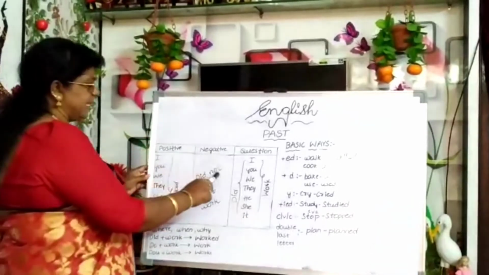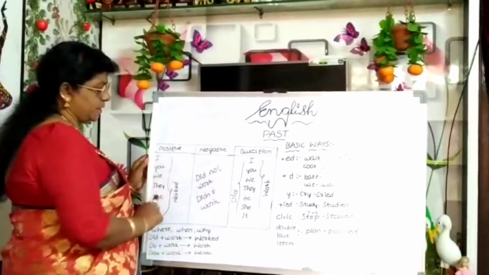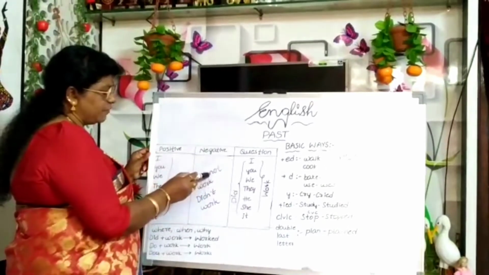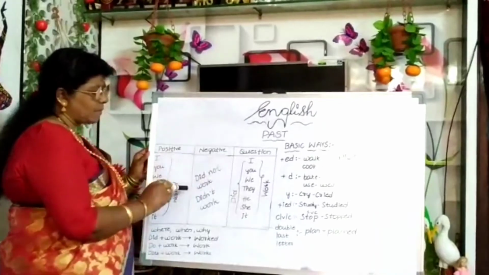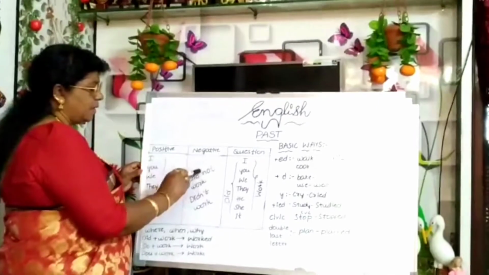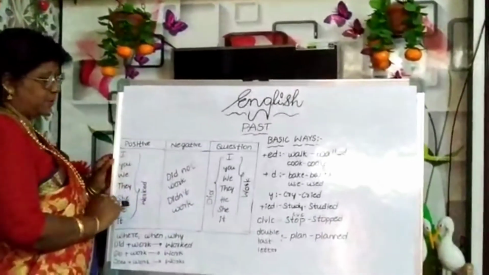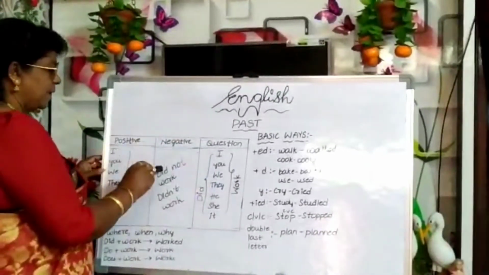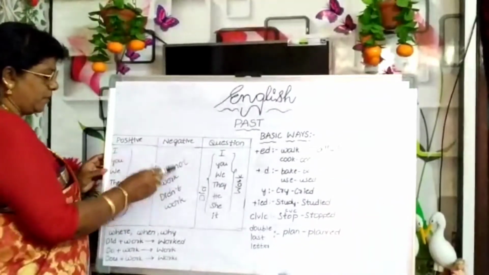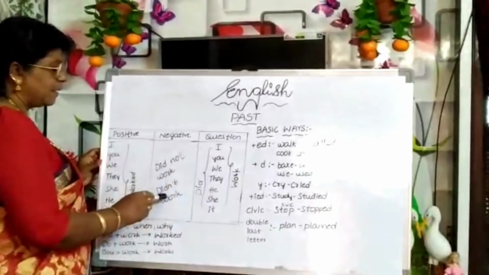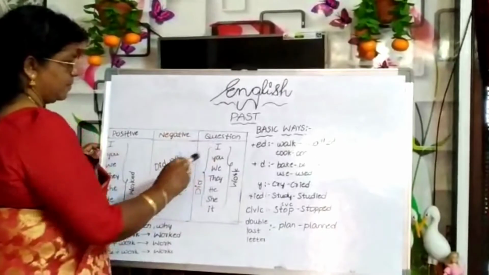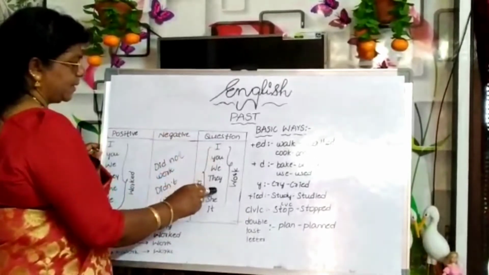Then negative, did not work. See, whenever we are using did, we are not supposed to use the ed form after that. Did plus present tense we will use. That only the past tense will come. Did not work. We won't say did not worked. We'll say did not work. Then the contraction, didn't work.